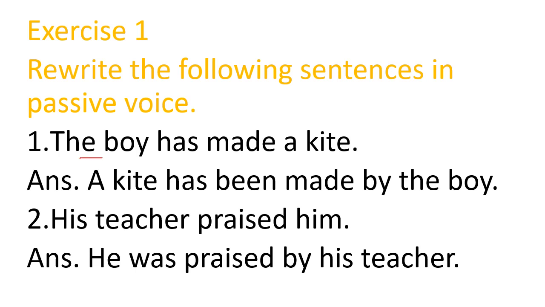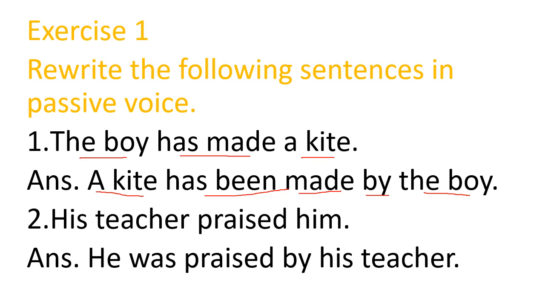The boy is subject, subject will become object. A kite is object, it will become subject. And before object we will add by. Now the verb is has made. The rule will be has been and verb third form made. So the sentence becomes a kite has been made by the boy.